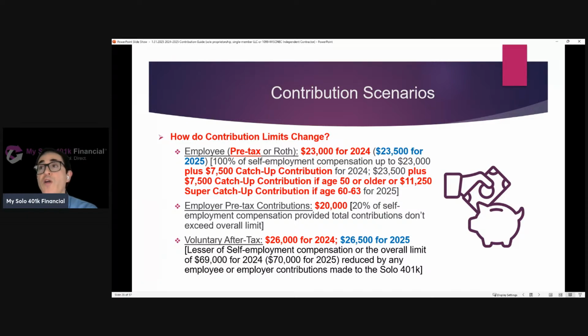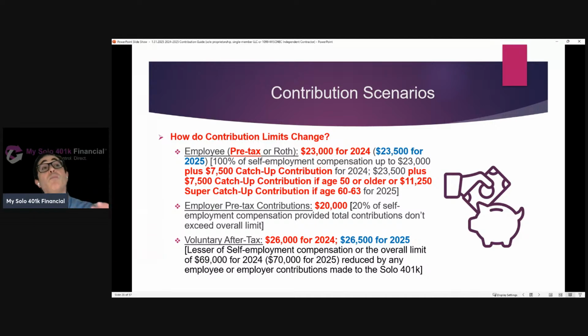For 2024, they're going to be able to make the same contribution amounts that we had in the first scenario, but now they're going to be able to make an additional catch-up contribution amount. So this illustrates how that catch-up contribution is going to be made as an employee contribution. And here, their first objective is to maximize pre-tax contributions. They're going to make that additional catch-up contribution to that employee pre-tax bucket. So now they'll end up with $30,500 of employee contributions made into the pre-tax account, plus an additional $20,000 of employer, for a total of $50,500.